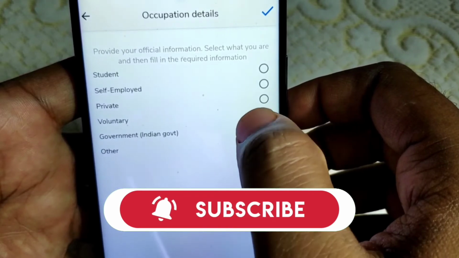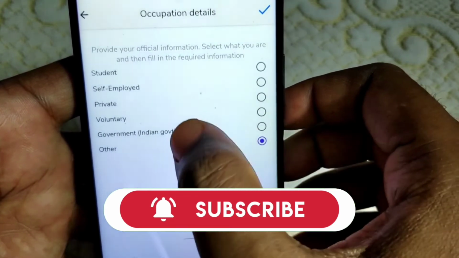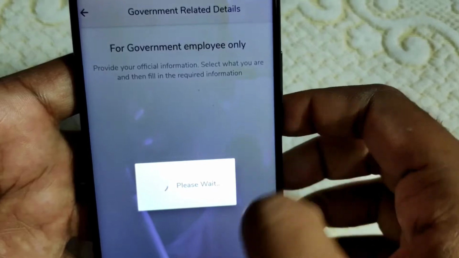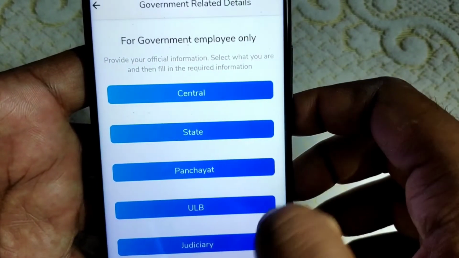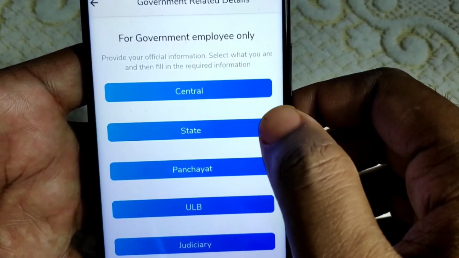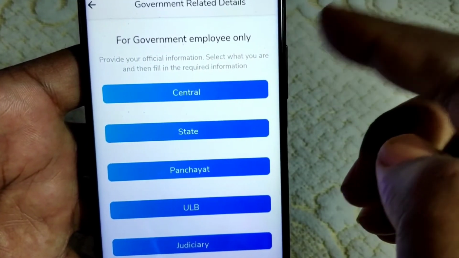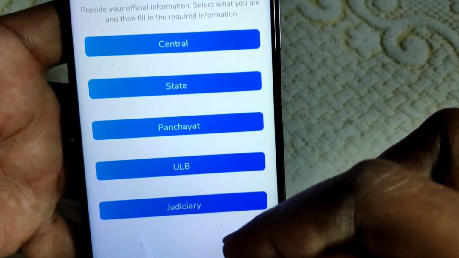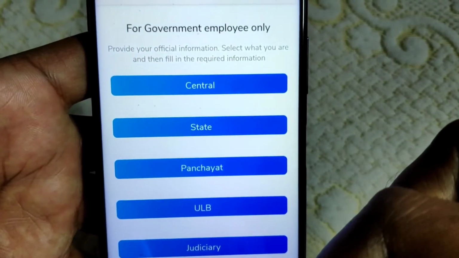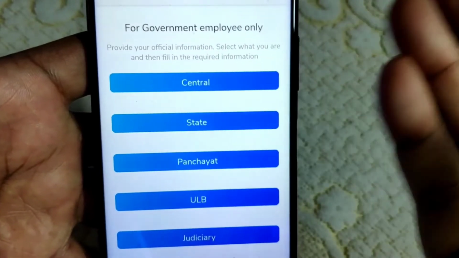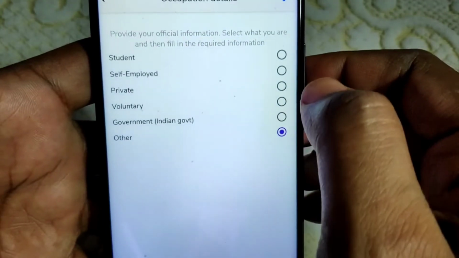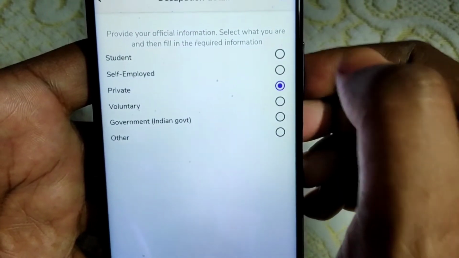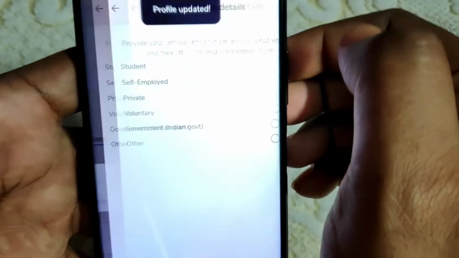In case you are a government employee, then you have to click on this one. But obviously I am not a government employee, so that's why I cannot continue this part. In case you are a government employee, you have to click on that option as I have shown before. Then automatically this page will come. From here you have to select what kind of government job you are doing. Okay, and then you have to proceed accordingly. Now in my case I am a private employee, so click on this private, then click on OK, done.